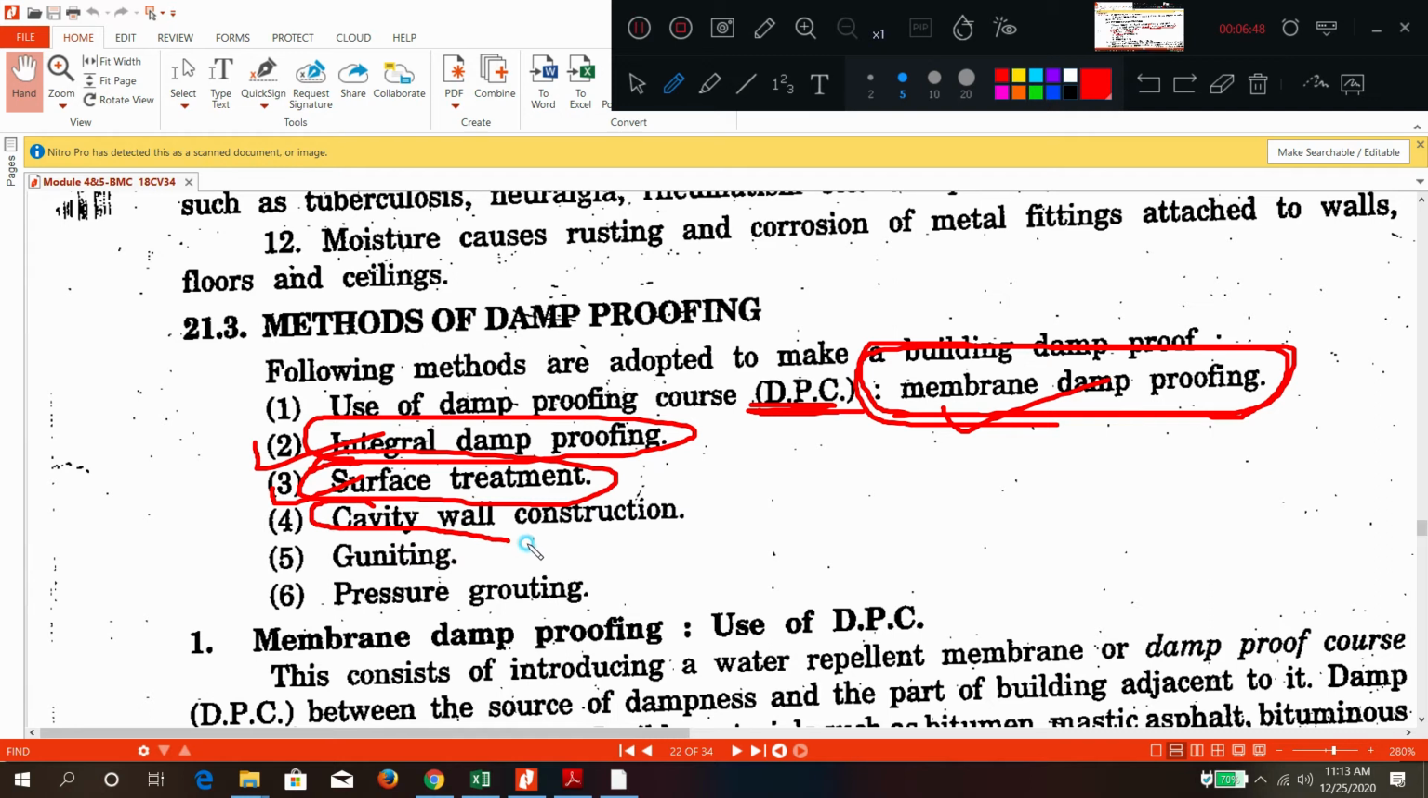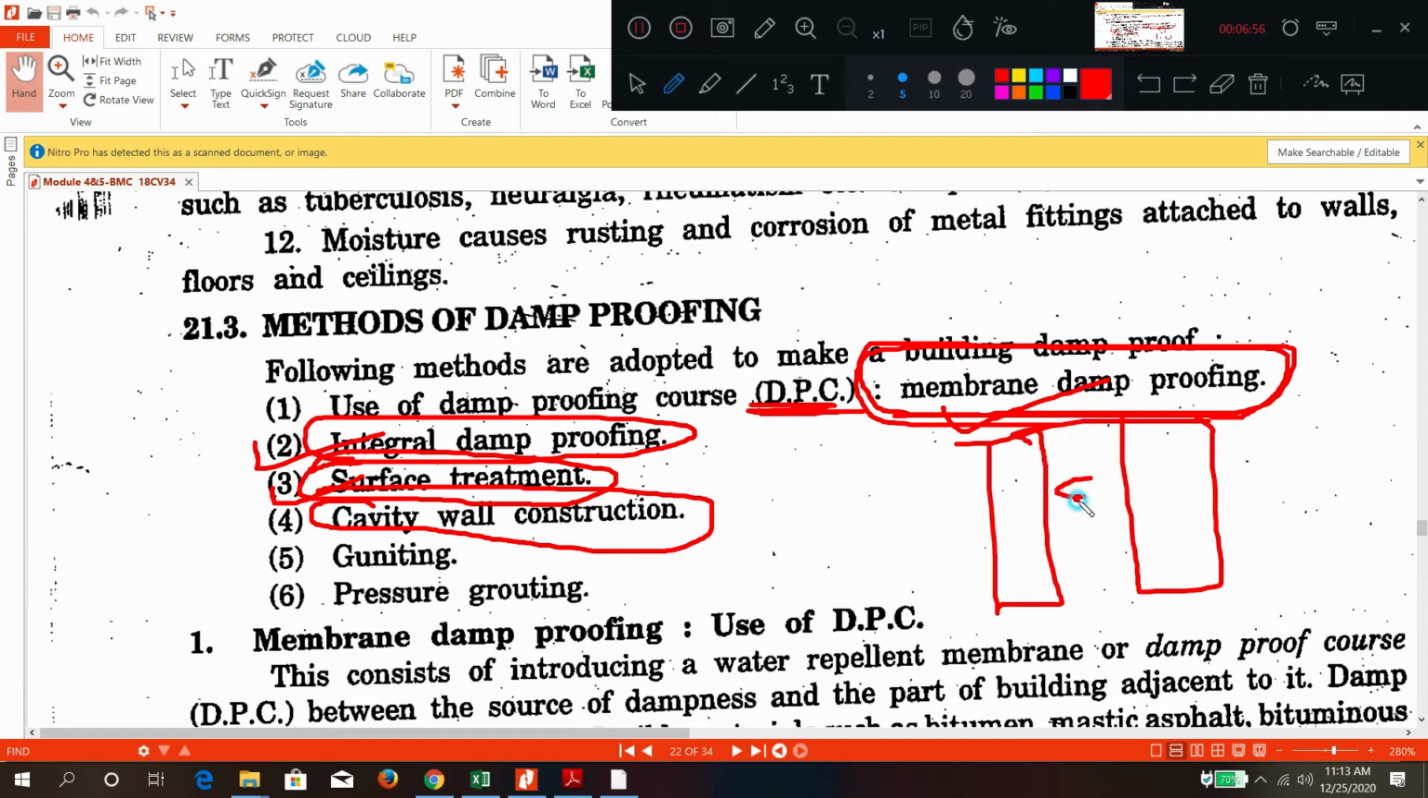Cavity wall construction means what? You have seen cavity walls, no? There will be two leaves and in the center some gap is there, so this is called the cavity. You have two walls, so this is the cavity wall, and it will act as an insulator. It will act as a barrier for moisture movement from outside to inside or inside to outside.